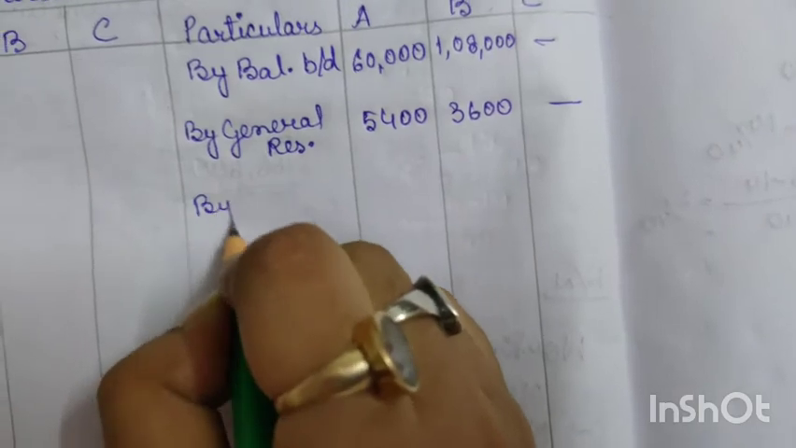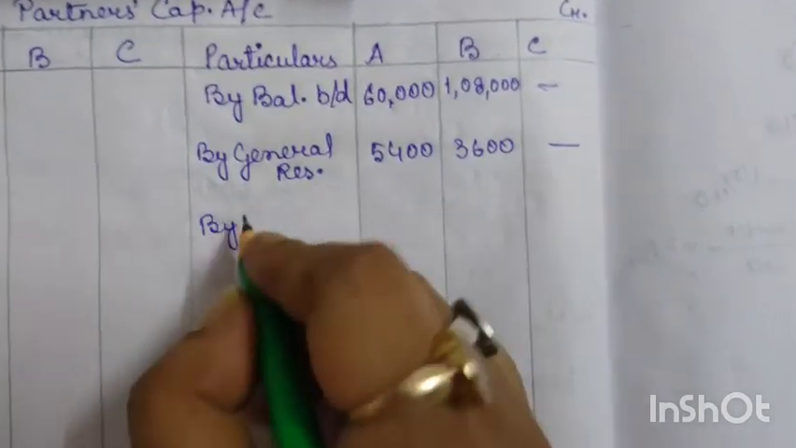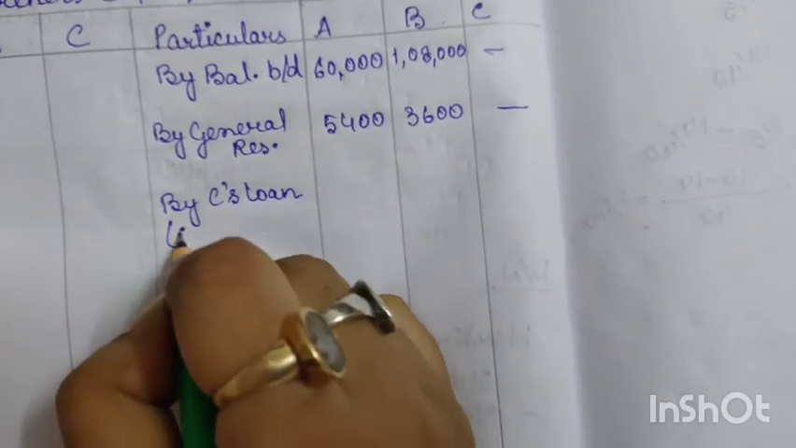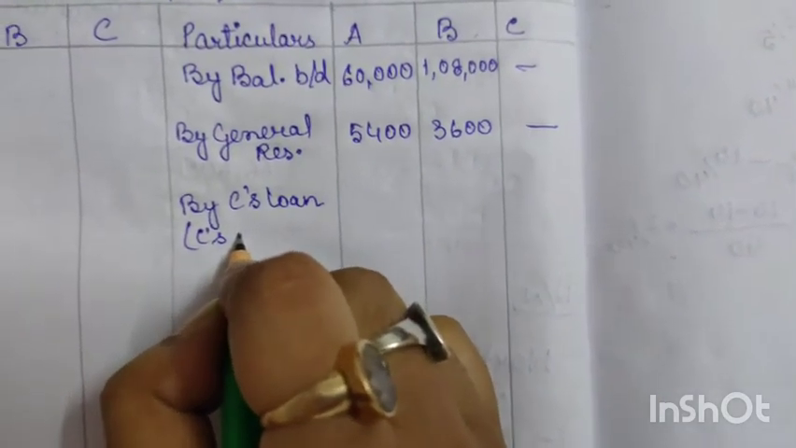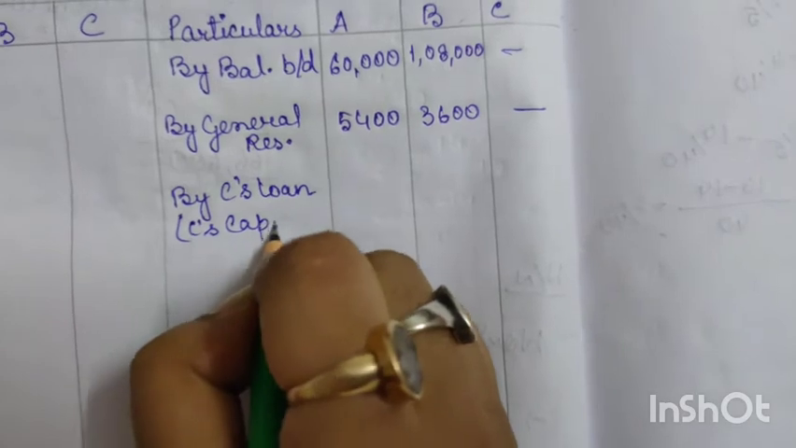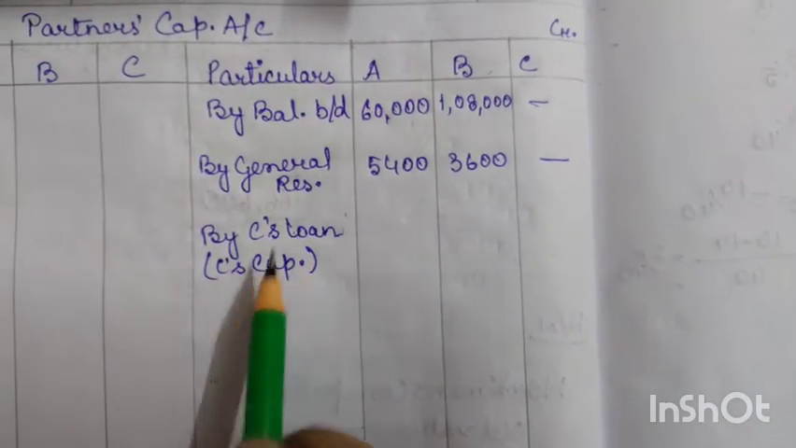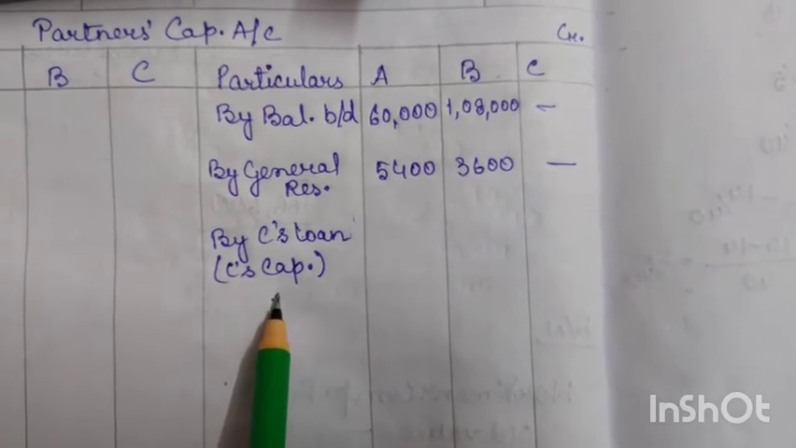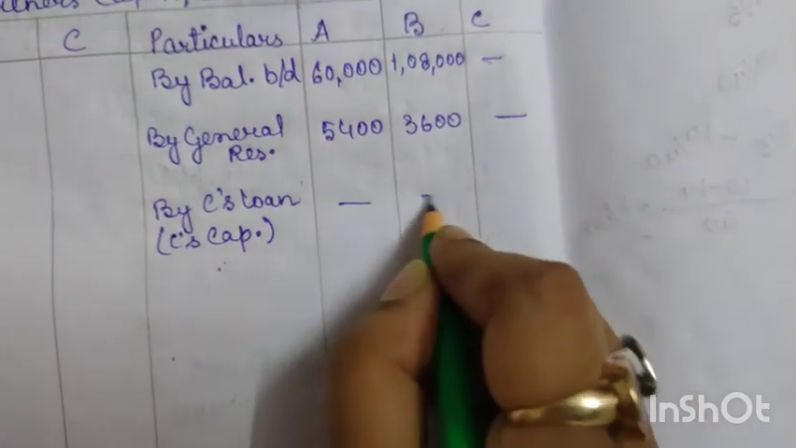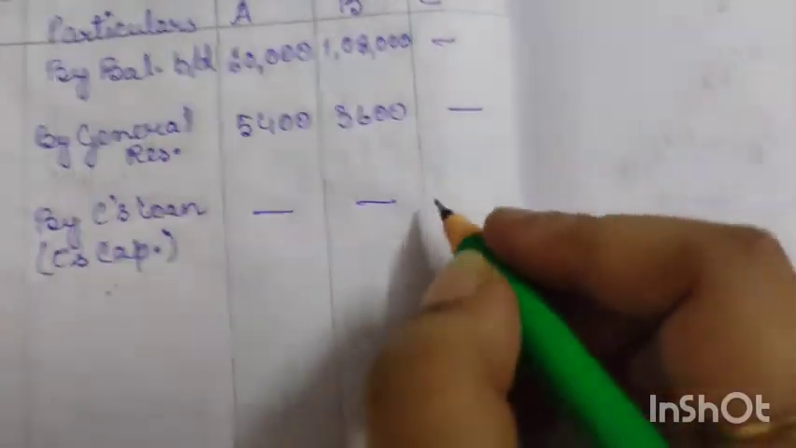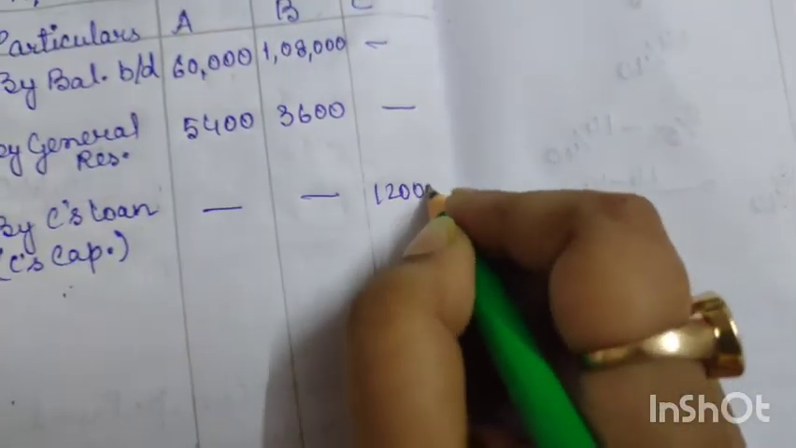So here we will write in his capital account in the credit side by C's loan, and this loan will be converted in capital. So I am writing here C's capital in bracket because the loan which he has given to the firm is now converted into his capital. So here C's loan, how much loan he has given? 12,000. This 12,000 will become his capital. So here in C's column we will write 12,000.